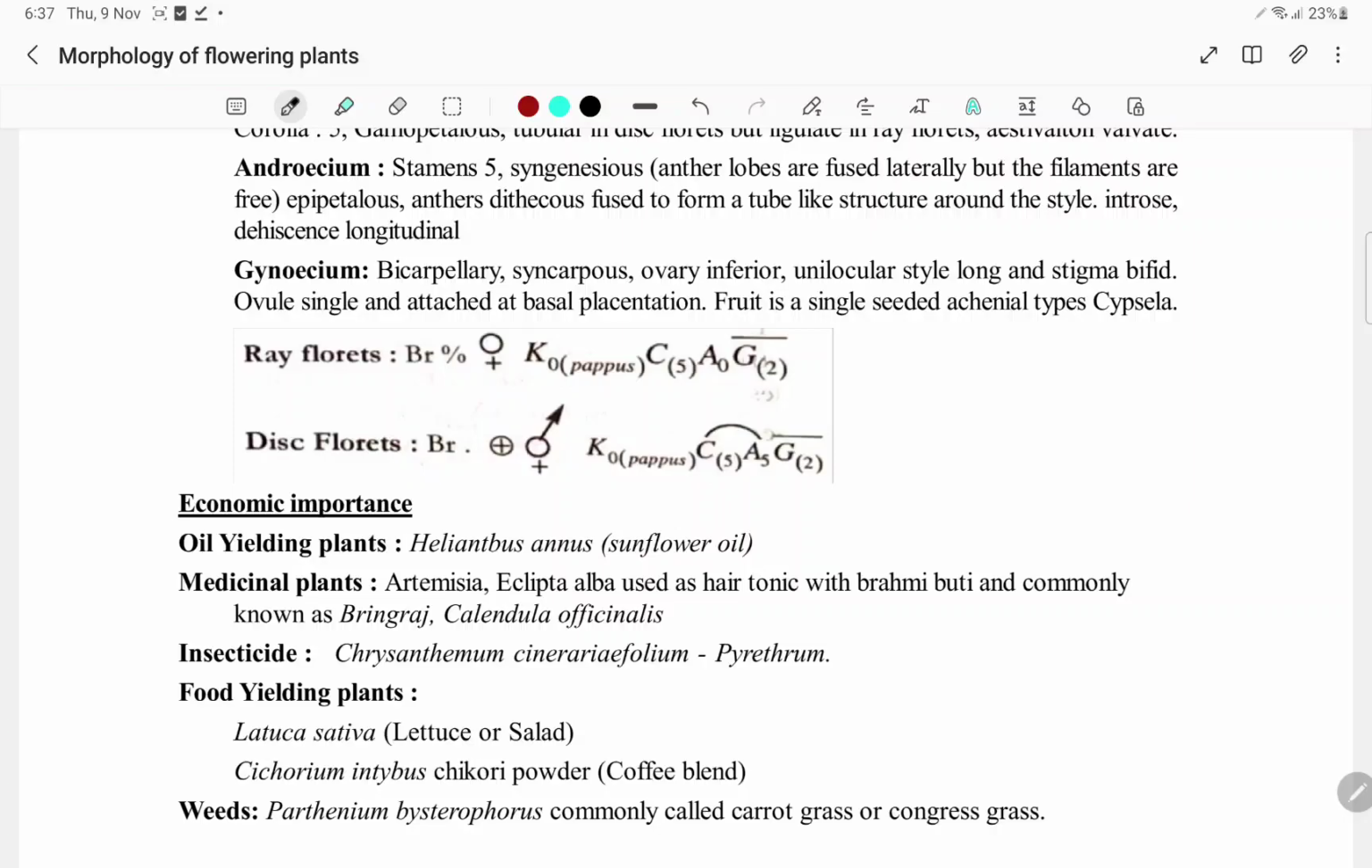And we have these are both bractates. And disc florets are actinomorphic, ray florets are zygomorphic. Here you have only female, here you have male and female. And calyx is 0, so it is modified as a pappus. Corolla is 5, and here is also 5, all the 5 are fused. You have 0 androecium, here androecium is attached. And the ovary is inferior, epigynous condition.